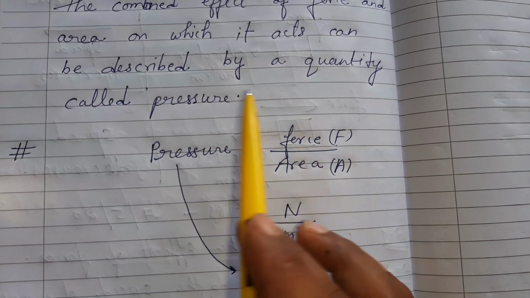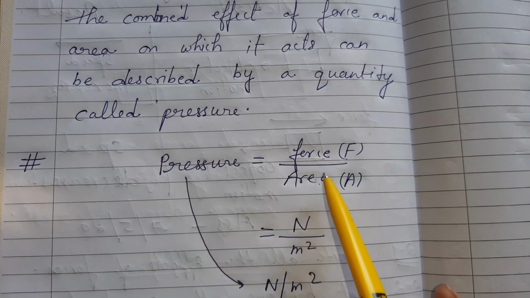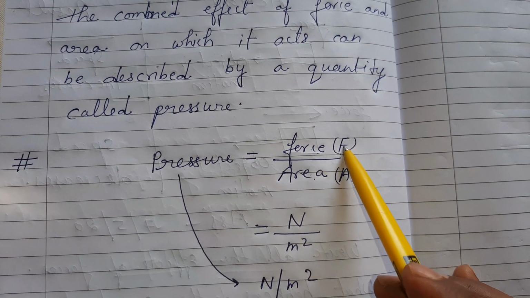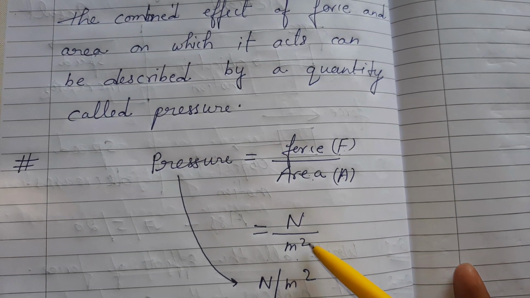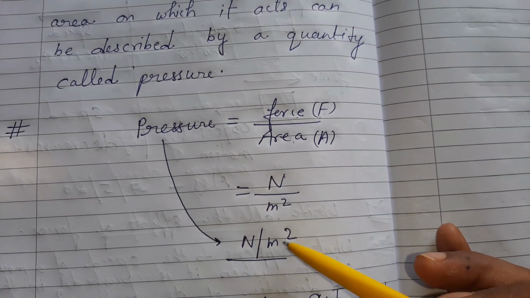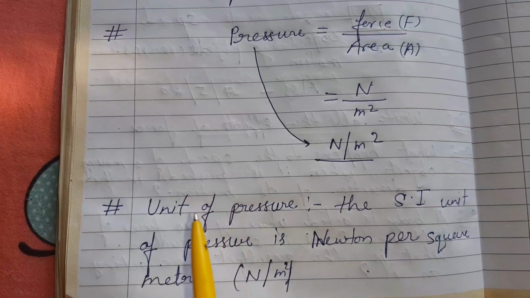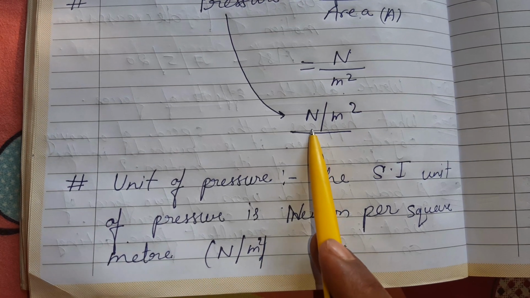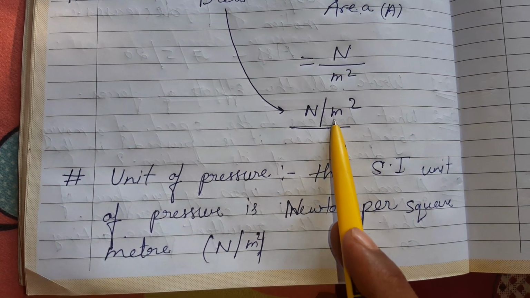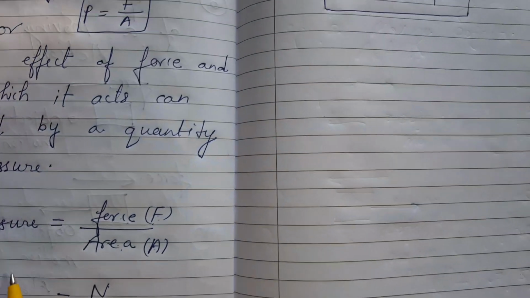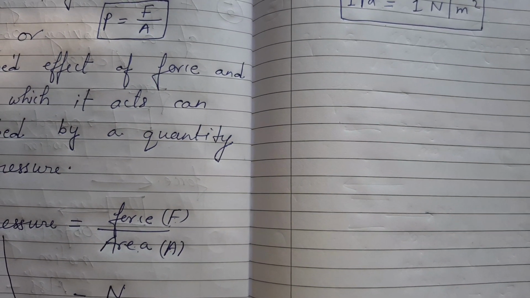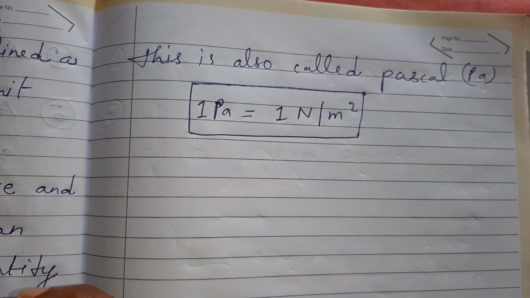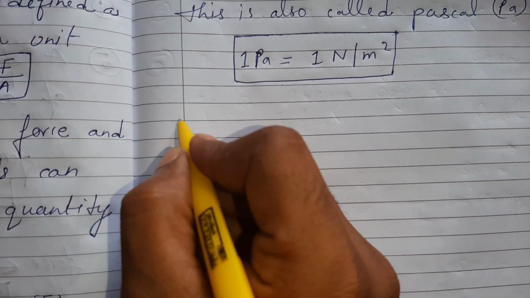Simply, what is the formula? Pressure is equal to force upon area. The symbol of force is F and the symbol of area is A. The SI unit of force is Newton and of area is meter square. So I will write here Newton per meter square. And next topic, unit of pressure: the SI unit of pressure is Newton per square meter. Understood? This Newton per meter square is also called Pascal. So this is your today's class.